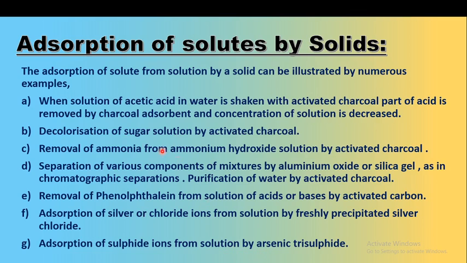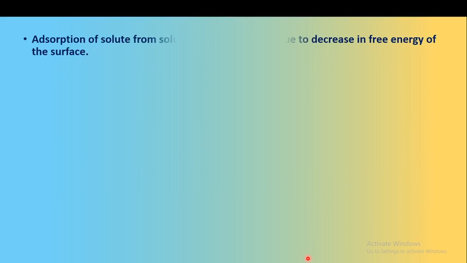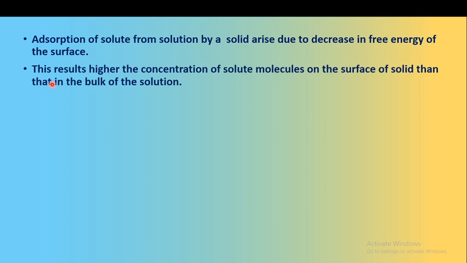And in all these, the adsorbent used is activated carbon or activated charcoal. The adsorption of solute from the solution by solid arises due to a decrease in the free energy of the surface, and this results in a higher concentration of the solute molecules on the surface of the solid than in the bulk solution. So, what happens due to the adsorption?